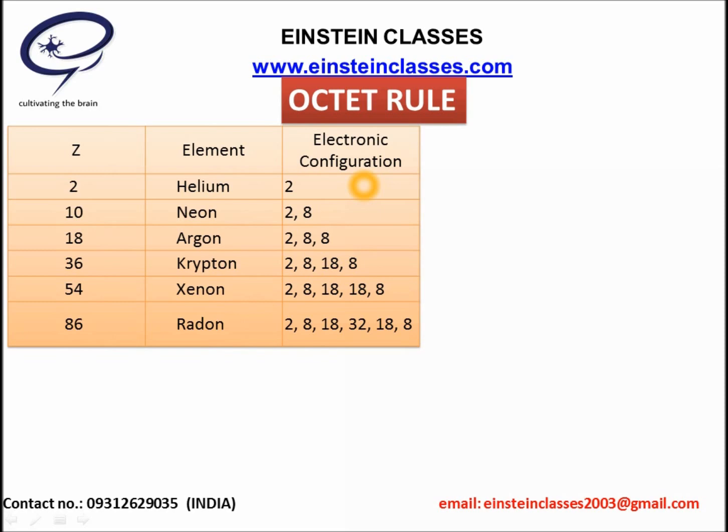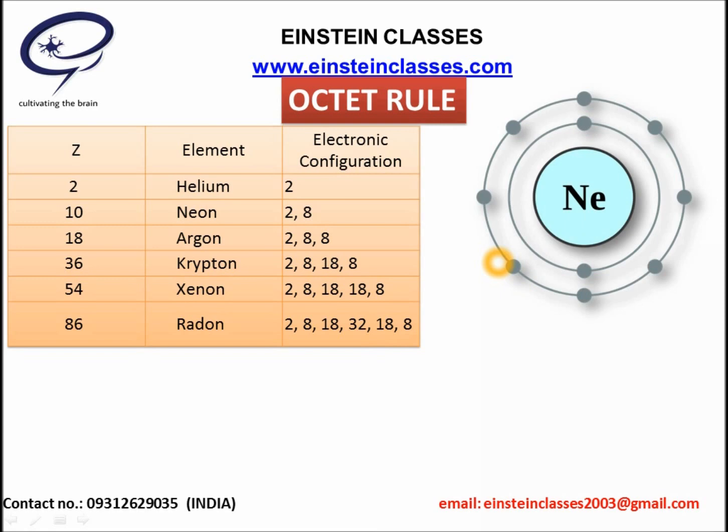Now, what is specific about these noble gases? If we see the electronic configuration of these noble gases, first we look at helium. It has 2 electrons in its valence shell, whereas neon, argon, krypton, xenon and radon all have 8 electrons in the outermost shell. And what is the common point about all these gases? They have a completely filled outermost shell, meaning they are stable gases. Because noble gases are stable, now the theory comes: that is why atoms combine with other atoms, so that they can also achieve the electronic configuration of noble gases and become inert or chemically inactive like noble gases.